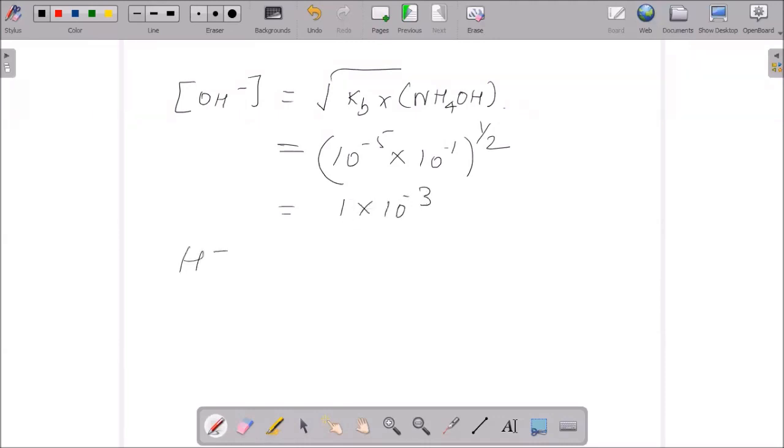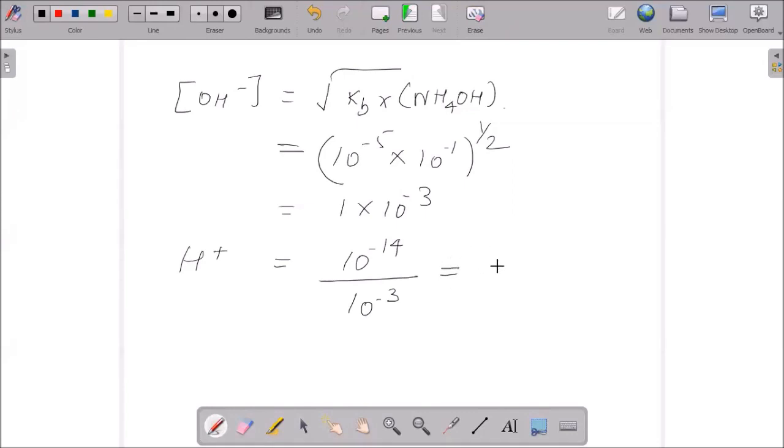But we need H plus, that means it is 10 to the power of minus 14 divided by 10 to the power of minus 3. pH is equal to 14 minus that value we have.